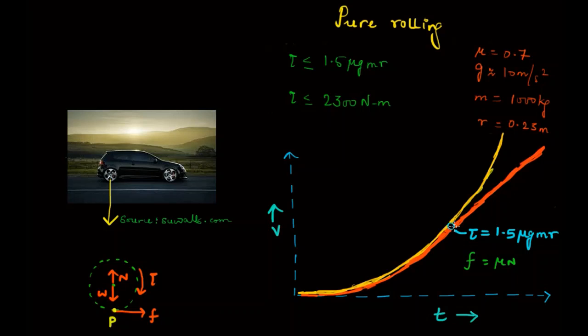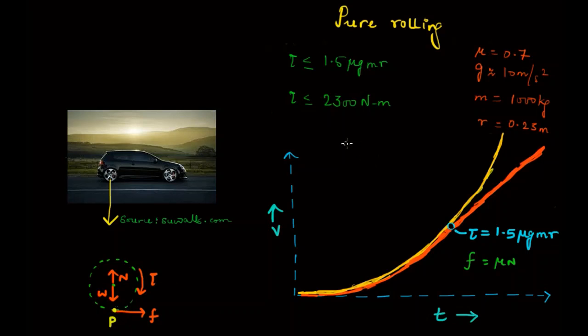Now after that, if you increase the torque further, you see the backward velocity because of torque will increase more than the linear velocity because of the force of friction. And since the backward velocity increases, the vehicle will start to skid, right? And it's not that the linear velocity will not increase, linear velocity will also increase because force of friction will still act, right? But your linear acceleration will now become constant.